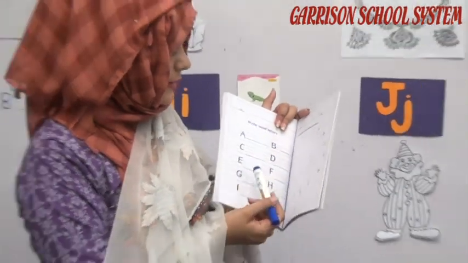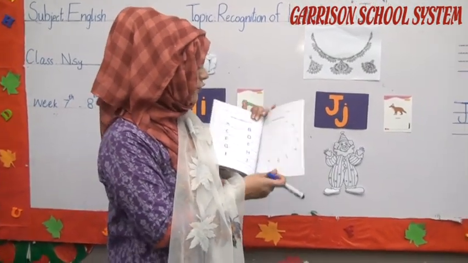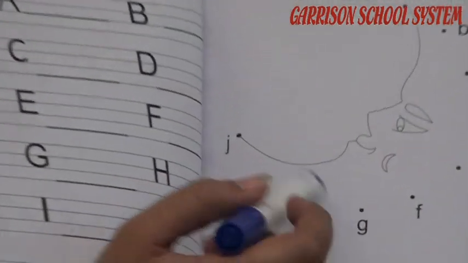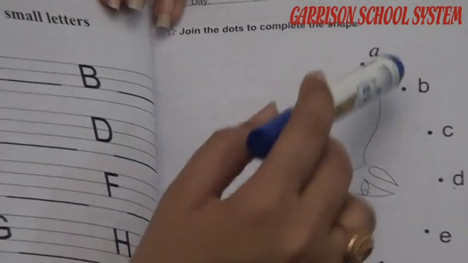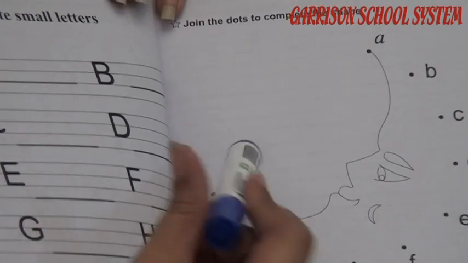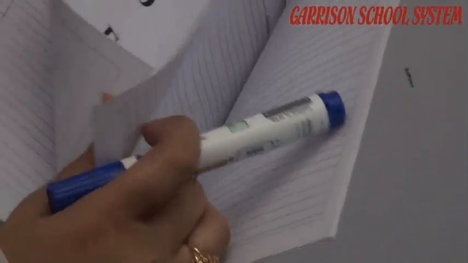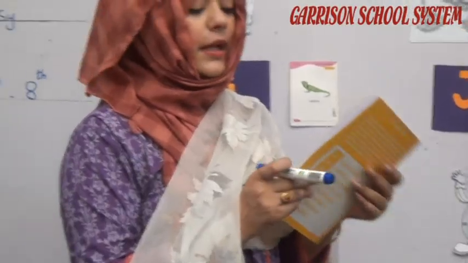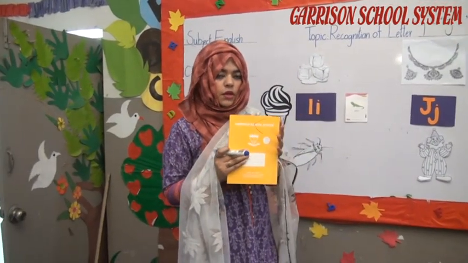We have given the uppercase letter, you are going to write the lowercase letter, then join the dots and complete the shape. You are going to join all the dots from A till J and you will see it will make a beautiful moon. Then there is a reinforcement. Again reinforcement, so you will have all the reinforcements till the last page. So you are going to do all your work of first term in this notebook.